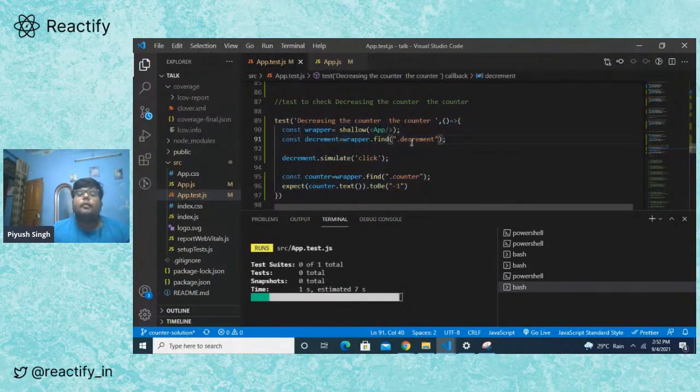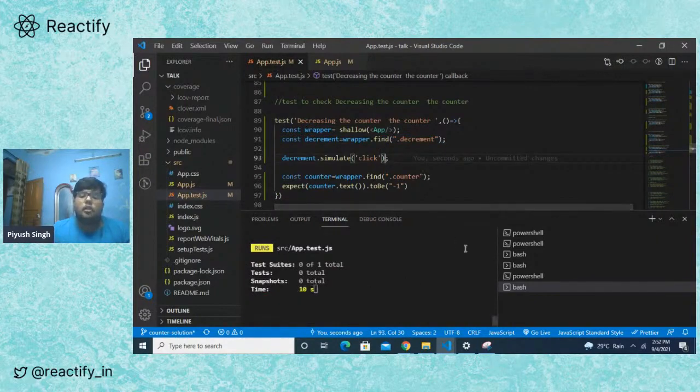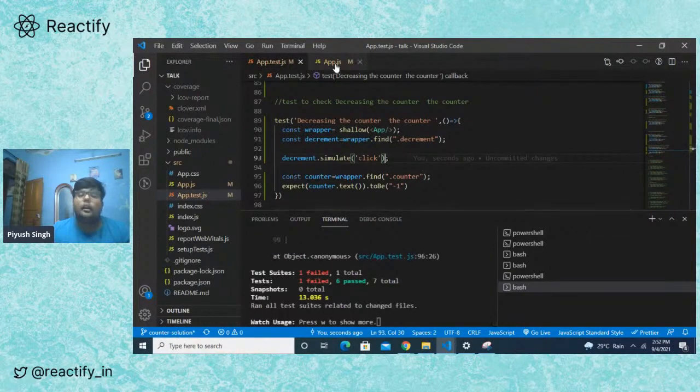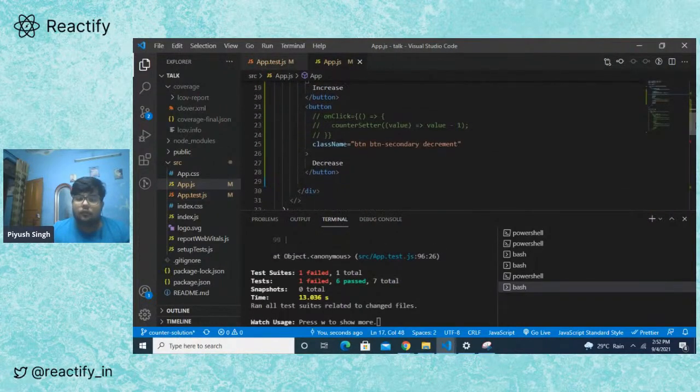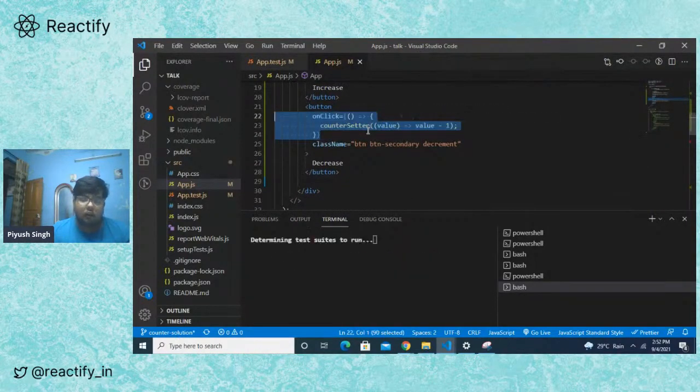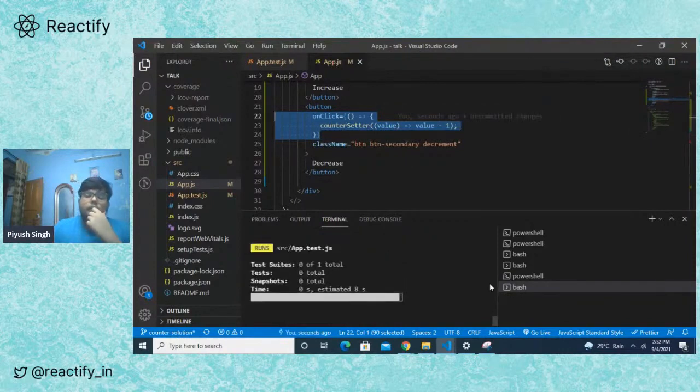Right, we found a button with the decrement class name. We simulate a click, and earlier it was 0, now it should be -1, but the test should fail as of now because there is no decrement functionality in our app. It failed, and now we add that functionality of decrementing. We added an onClick, and now when we run it,